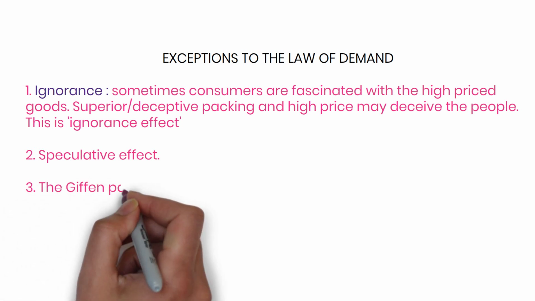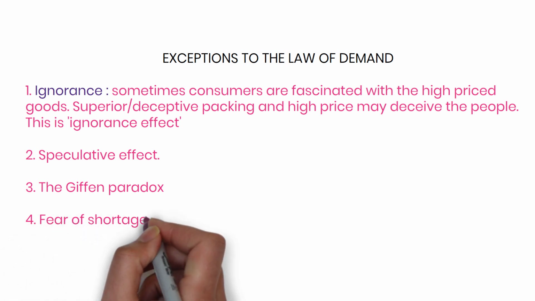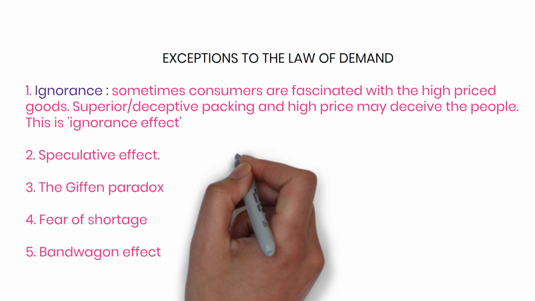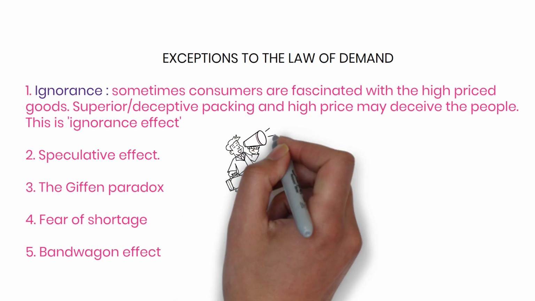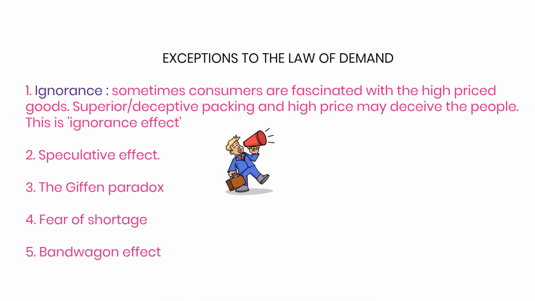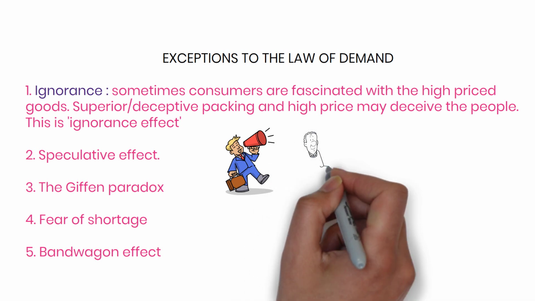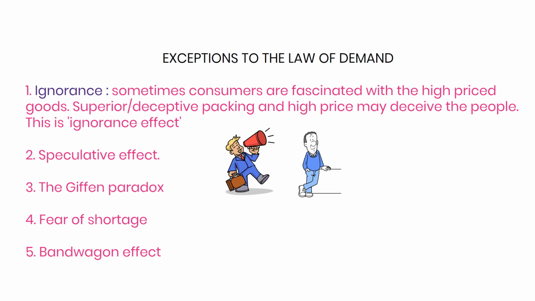Now what is speculative effect? When the prices of any commodity goes up, people may buy larger quantity than before if they anticipate or speculate for the rise in the prices. Okay, future predictions, the prices may go up, let's buy more. That's what the speculative effect is. Now in the Giffen paradox, Sir Robert Giffen, British economist, observed that the rise in the price of bread caused the low paid British workers to buy more bread. Why? Because these workers lived mainly on the diet of bread. The necessities do not apply law of demand.